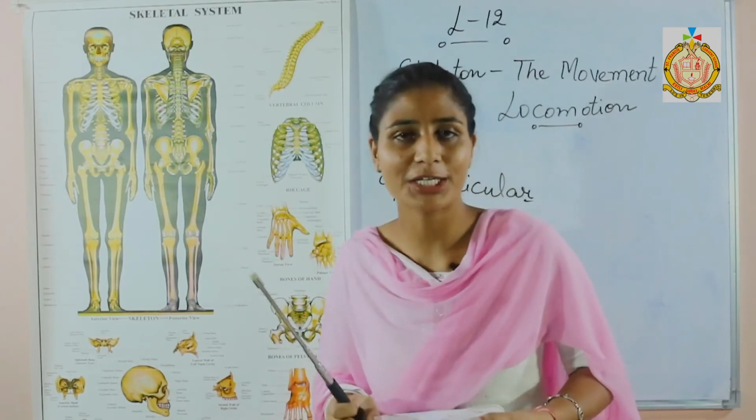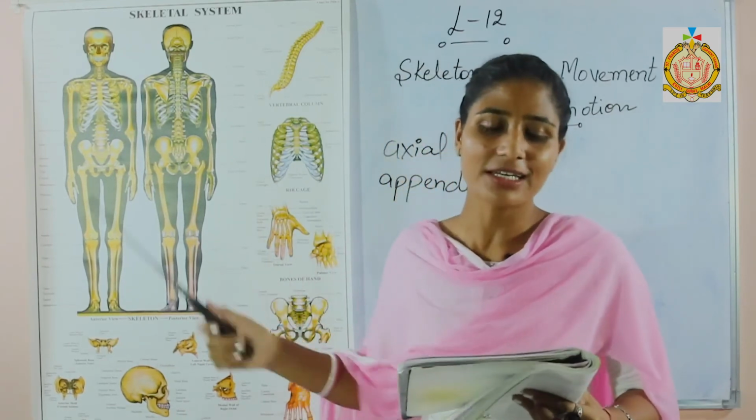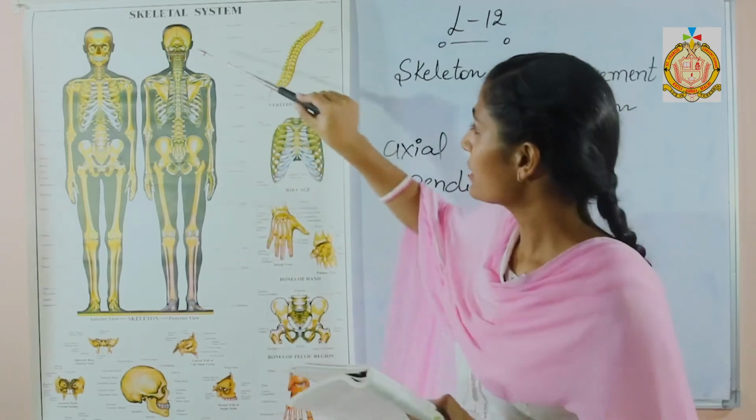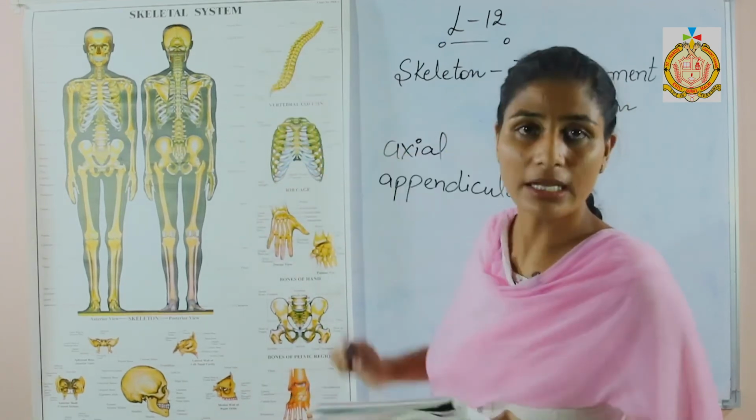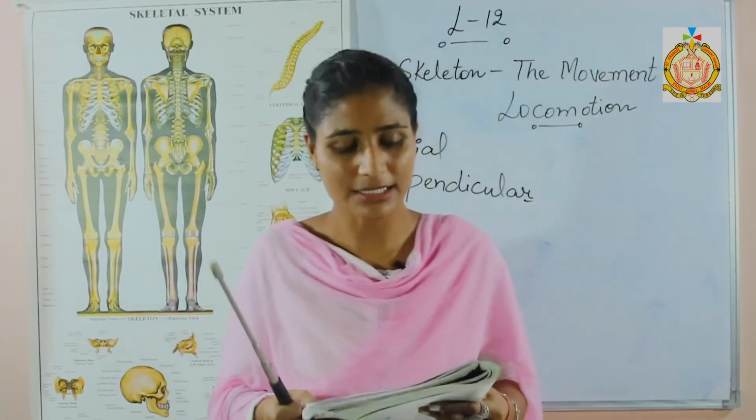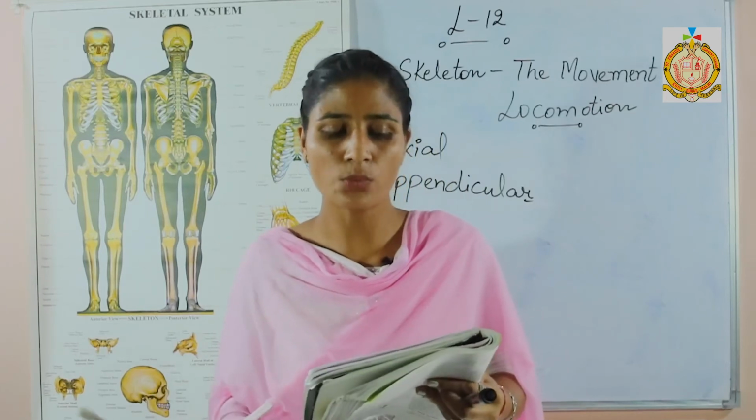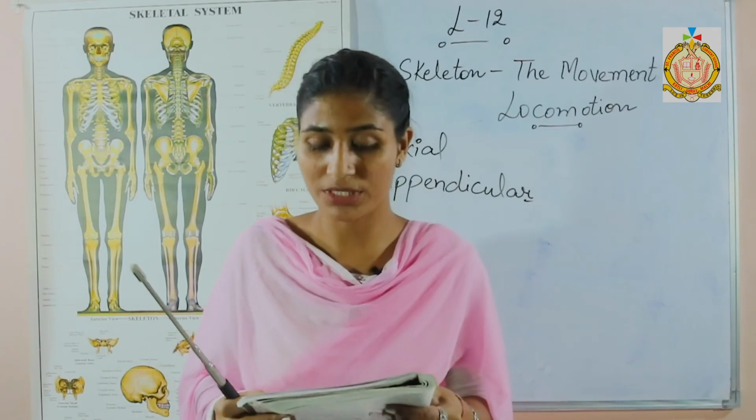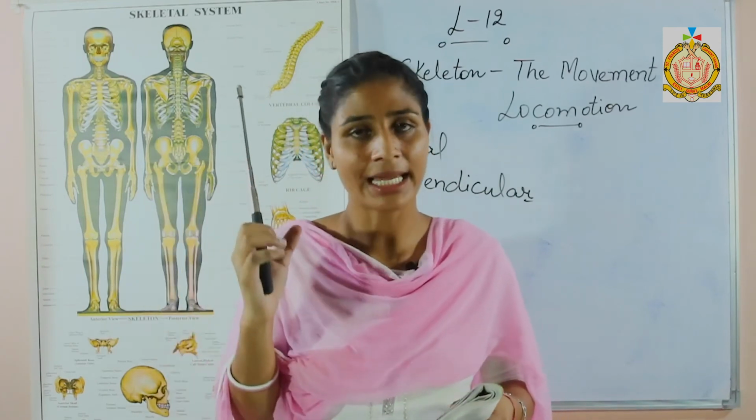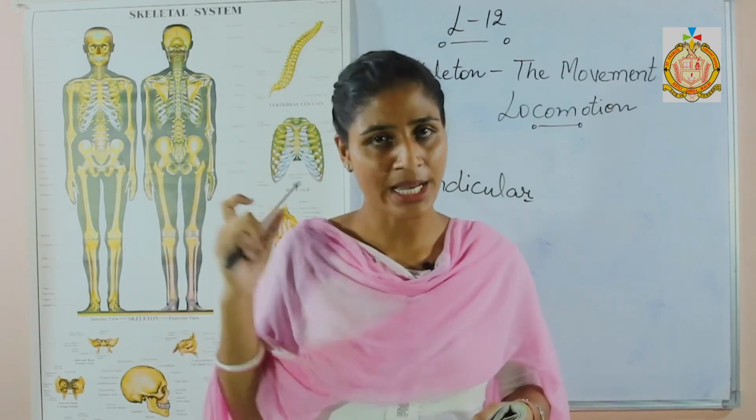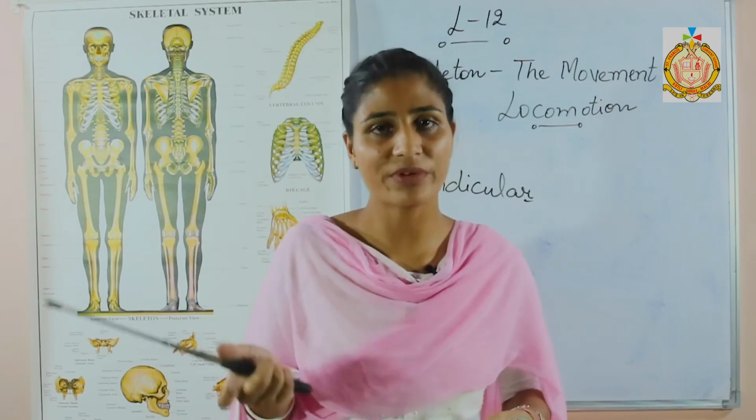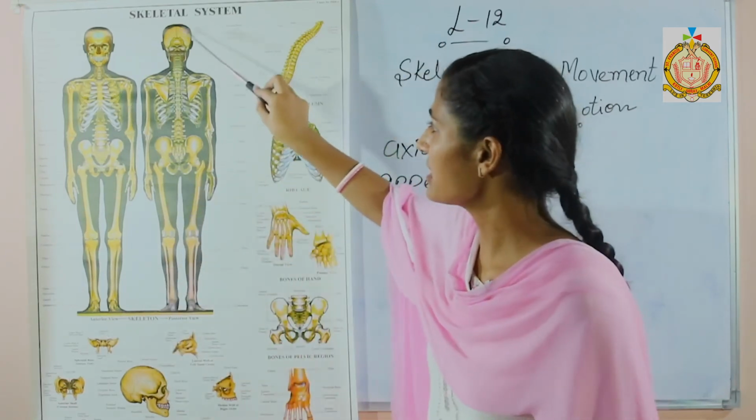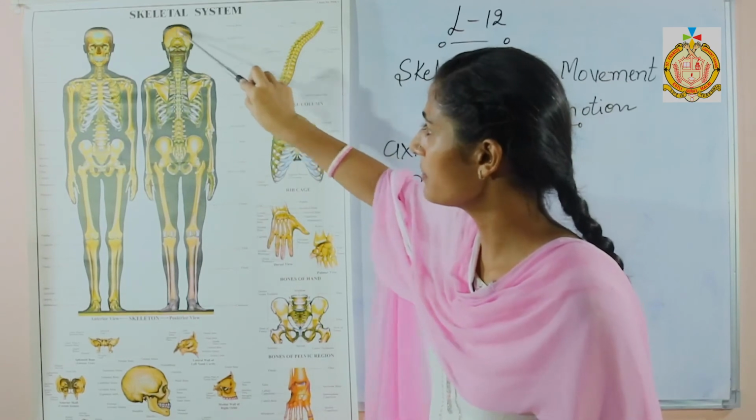Next we are going to continue with the skull. The skull is the skeleton of the head. It contains 2 parts. The upper part is known as the cranium, and it is made of 8 bones. These 8 bones are attached with each other and are immovable bones present in the skull of the human body.